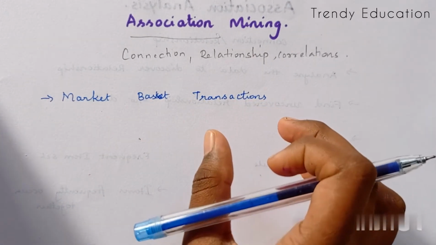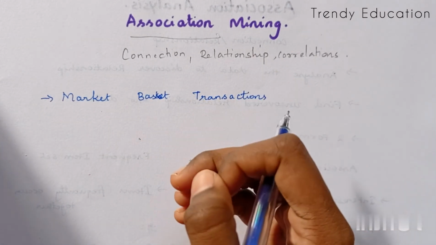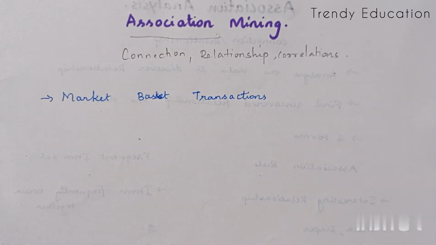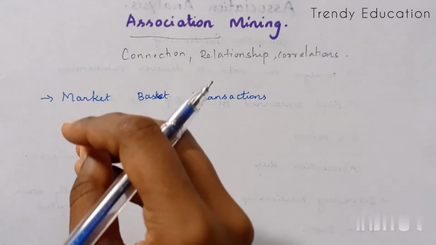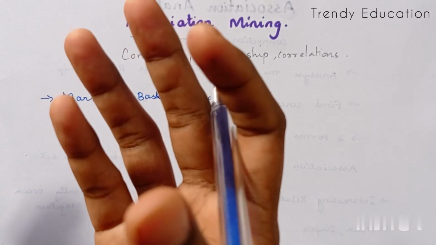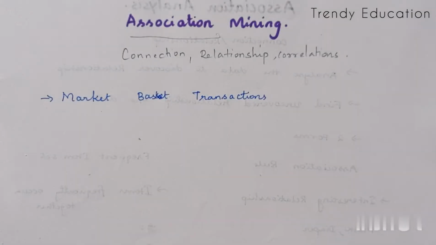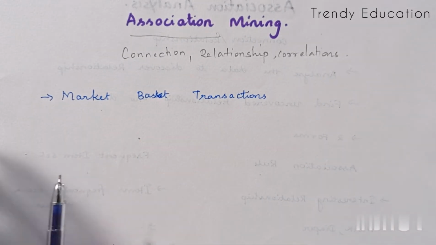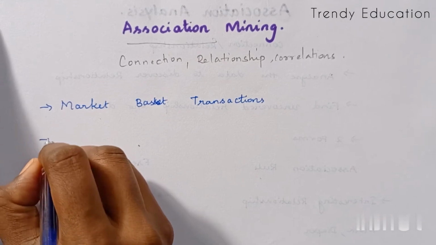In this, we are going to find a rule which predicts the occurrence of an item based on the occurrence of the items in the previous transactions. How am I going to find a rule?